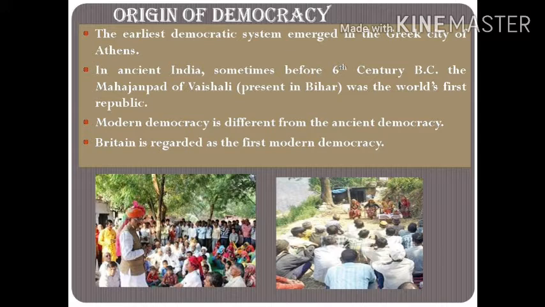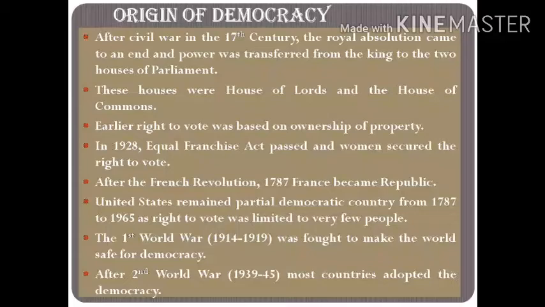If we compare the ancient democracy with our modern democracy, they are very different from each other. Britain is regarded as the first modern democracy. After the civil war in the 17th century, royal absolutism came to an end, and power was transferred from the king to the two houses of parliament. That means from monarchy to democracy. These houses were the House of Lords and the House of Commons.